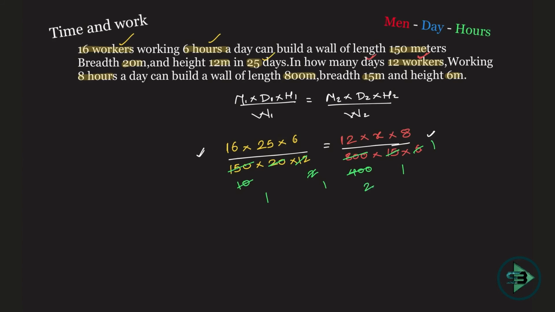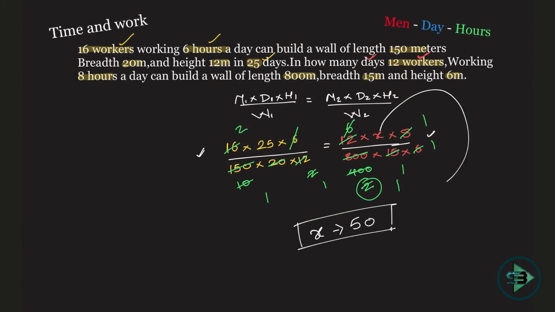Okay, so that's what I'm left with here. Now the only thing left here is 2. I can again say 2 ones are 2, 6s are 12. Okay, this 6 and this 6 get cancelled. What else? 8 ones are 8, twos are 16. 25 into 2, I get X is nothing but 50, and that is my answer to this question. How many days will be required? 50 days will be required given all these conditions.